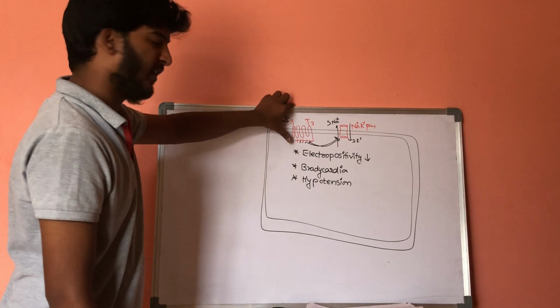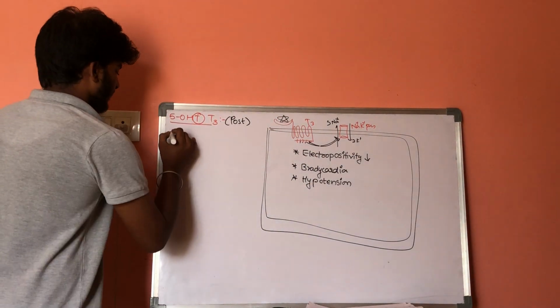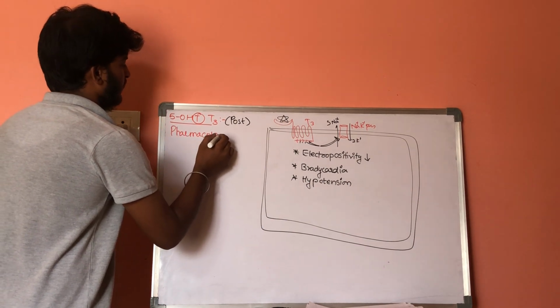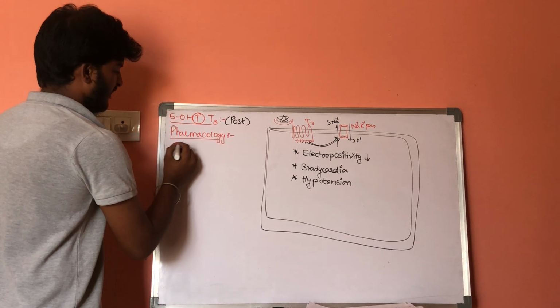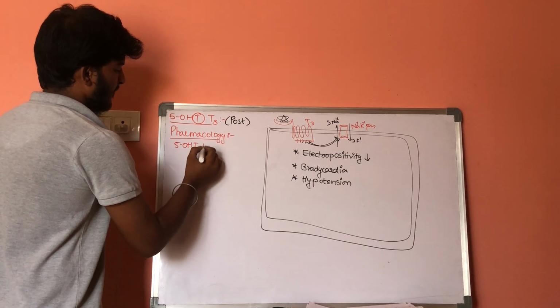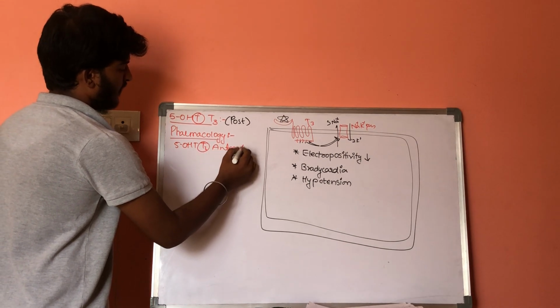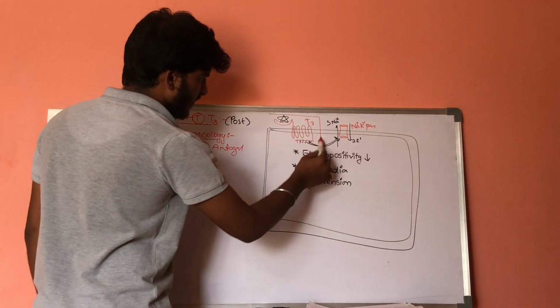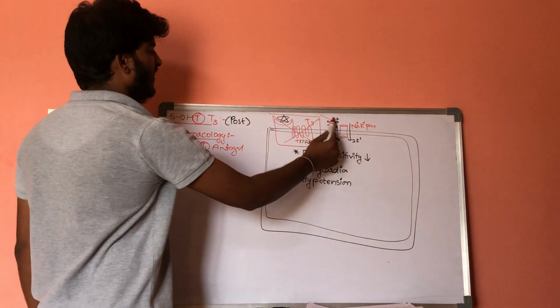The drugs which should be given here are 5-hydroxytryptamine type 3 antagonists. Whatever drugs are given should block the 5-HT3 type of receptor.